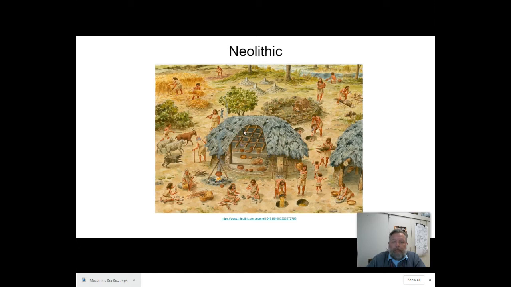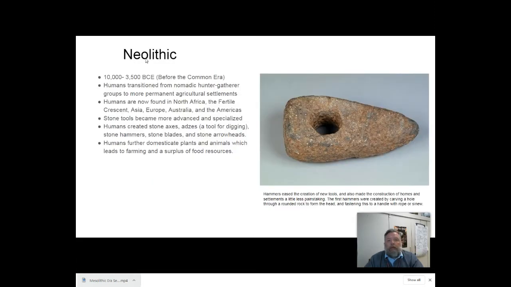Instead of just being covered with leather, now they have a big stick structure that's covered with dirt and grass, and this keeps the rain out. And you'll notice that it's separated into different areas. The Neolithic, or New Stone Age, was between 10,000 and 3,500 BCE. In this part, humans transitioned from nomadic hunter-gatherers. So instead of moving from place to place, following the herds and gathering different foods, they now developed a more permanent agricultural settlement. Agriculture is like a farming area.